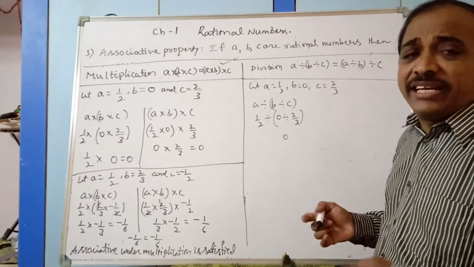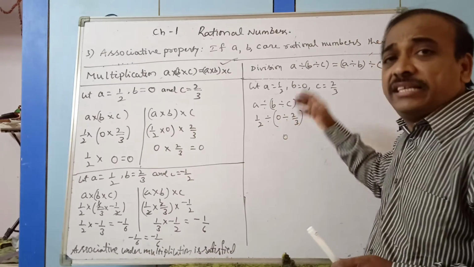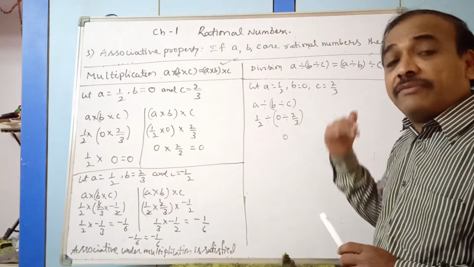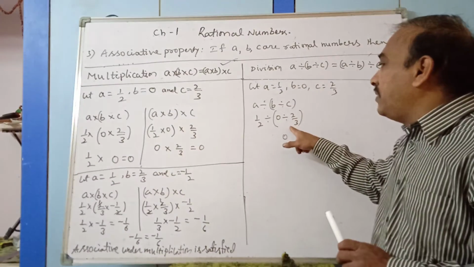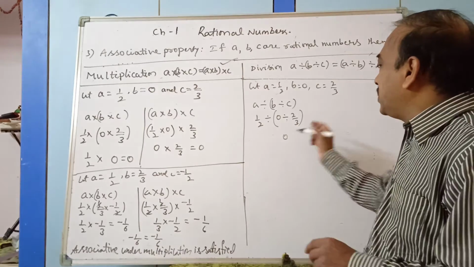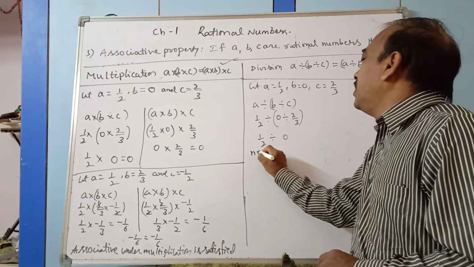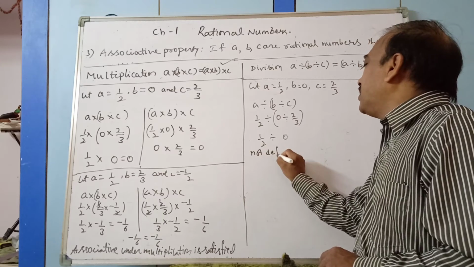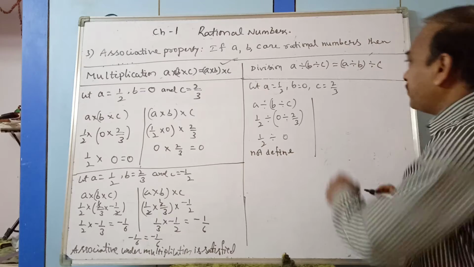Why? No need to convert even into the reciprocal or something, because 0 by something is 0 itself, not 1 by 0 or something by 0. So 0 by something is always 0 other than 0. So this is 0. 1 by 2 divided by 0 is not defined. Not defined. Next, see another part.